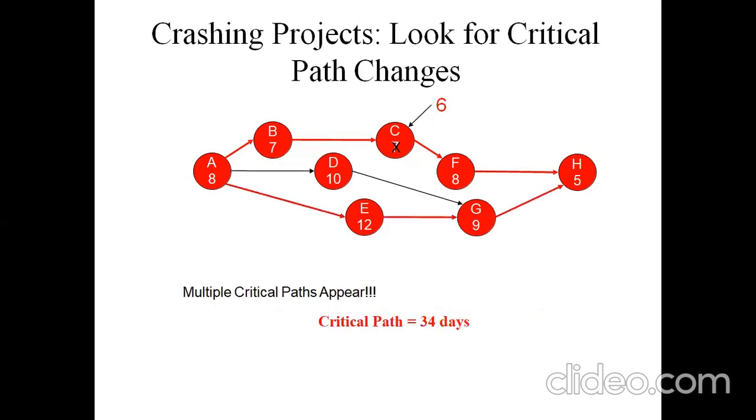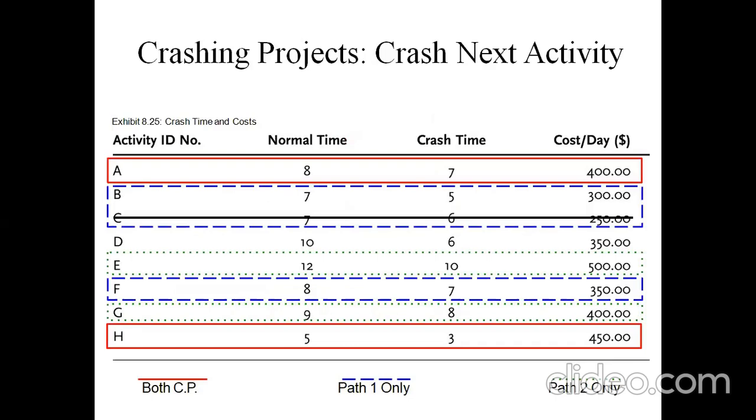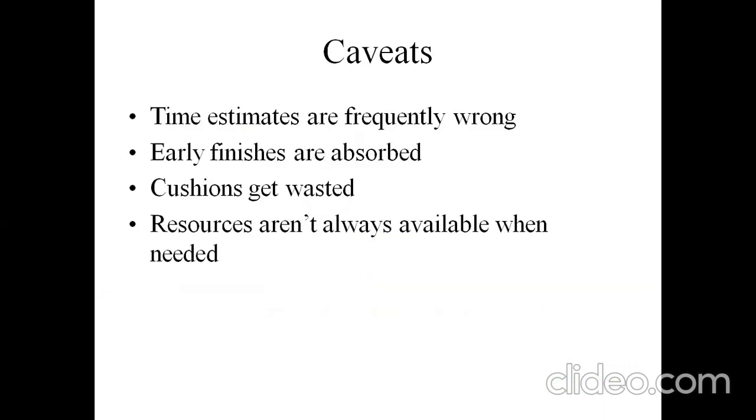And here you can observe the crash next activities. So time estimates are frequently wrong, early finishes are observed, and cushions get wasted. Resources aren't always available when needed.